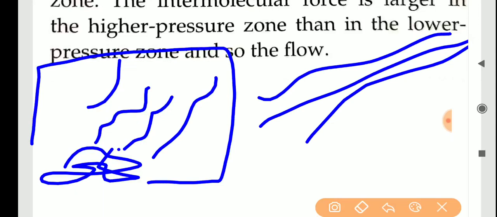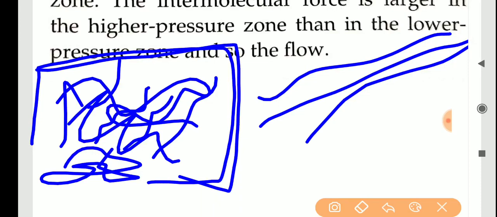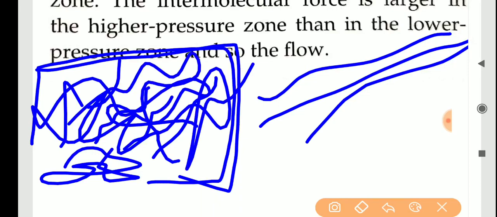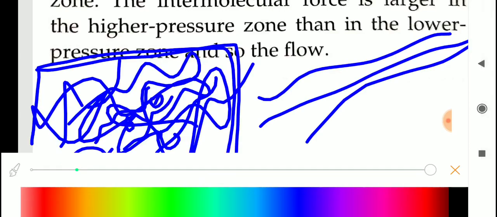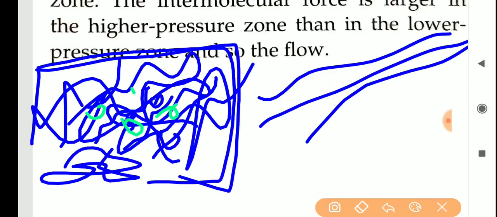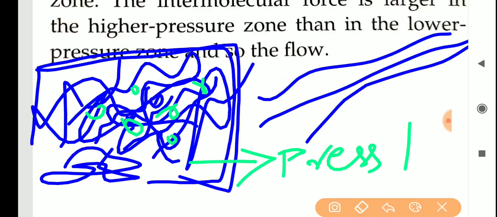At the place where we are burning, we are heating the substance. When we burn it, a large amount of smoke is produced here, so many molecules are created over there. So at that region, the molecular pressure will be high, more pressure will be there.